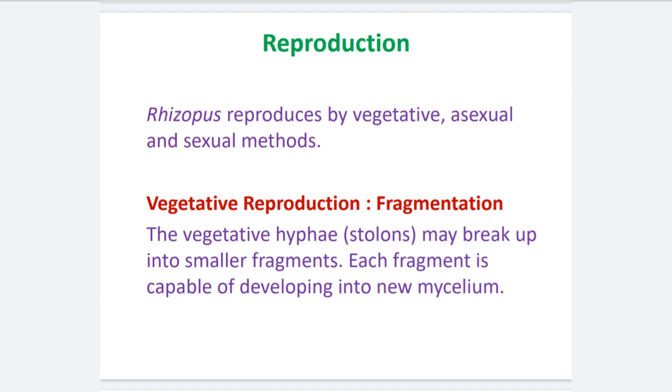Why is this called vegetative? Because this reproduction is caused by the vegetative part of the fungus. What is the vegetative part of the fungus? Mycelium is the vegetative part. It is also called the somatic part. Somatic means vegetative. When the mycelium causes the reproduction, that reproduction is called vegetative reproduction. The type of vegetative reproduction in rhizopus is fragmentation.